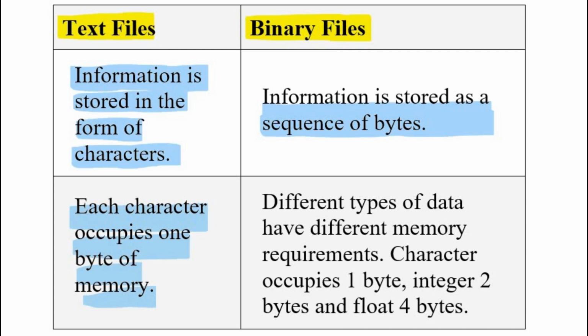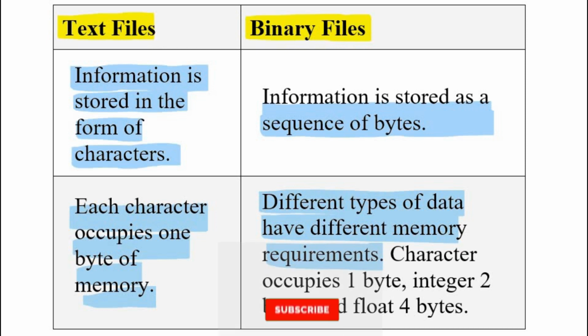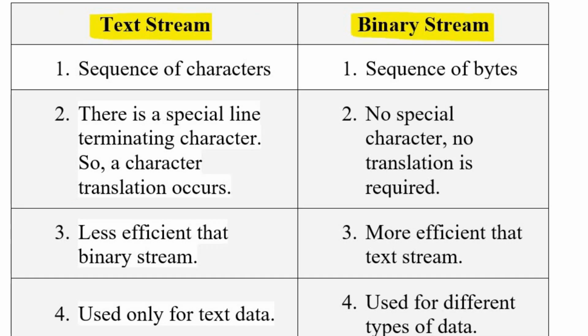But when we talk about data stored on binary files, different types of data is stored on binary files and they have different memory requirements. For example, binary files can also store character which occupies 1 byte, and if we store integers, it consumes 2 bytes, and float consumes 4 bytes in memory. So when we work with text files, the text stream is used, and when we work with binary files, we use binary stream. So let's see the difference between text stream and binary stream.